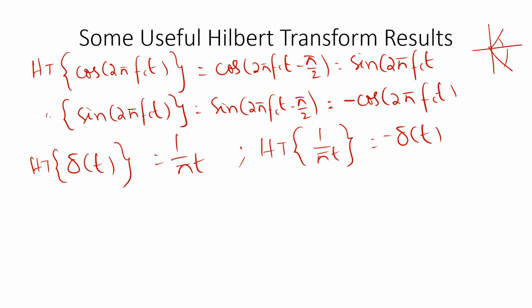Or if you know the Hilbert transform of del of t is 1 by pi t, then once again if you take the Hilbert transform of this, you should get minus of m of t as per the result I have discussed. So that is minus del of t. So these are some results.